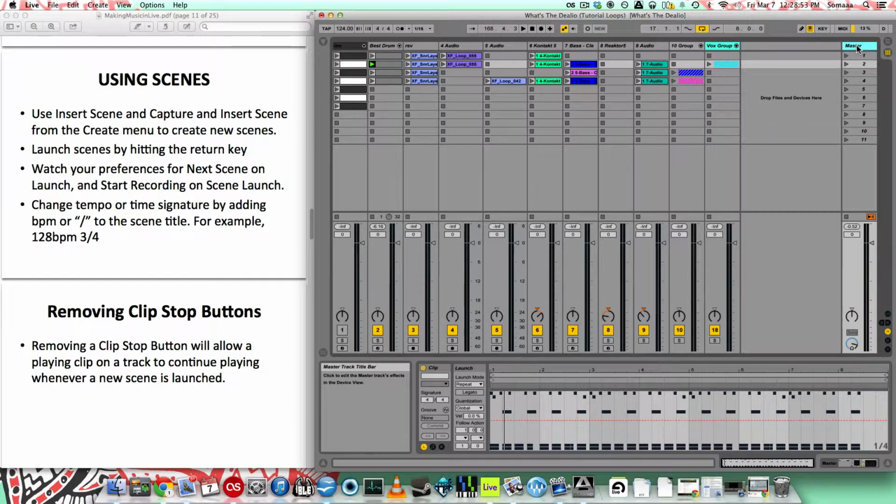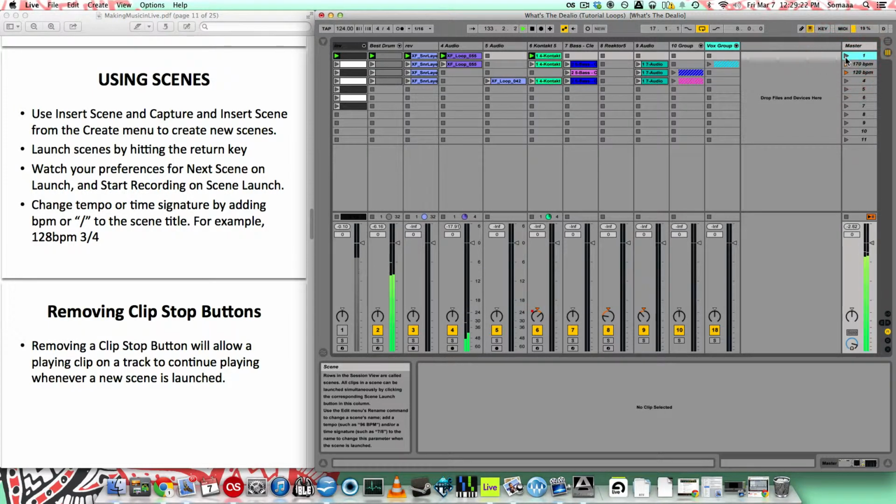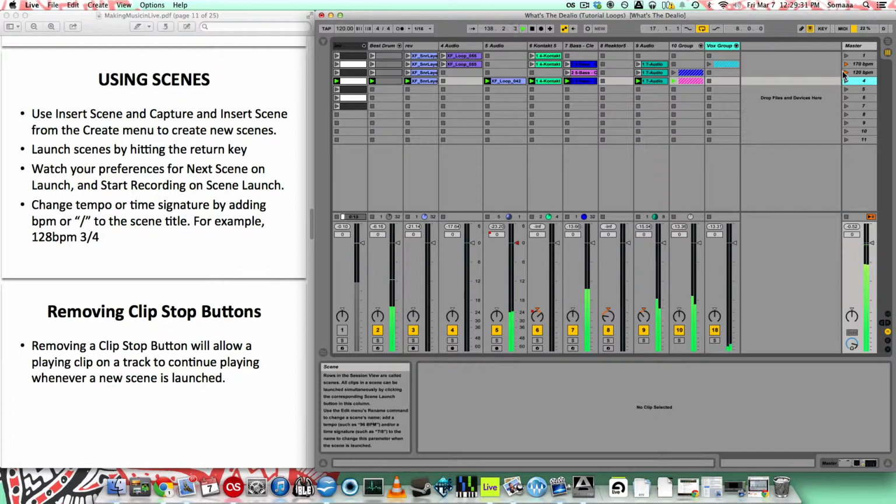There's also some really cool features that you can do over here on the master track channel. If you rename any of these, so let's say I'm going to rename this one 170 BPM, and then I'll rename the next one 120 BPM. Whenever I click this launch scene button, it changes the tempo of the song to 170 or 120. And it'll stay there until you change the tempo again.